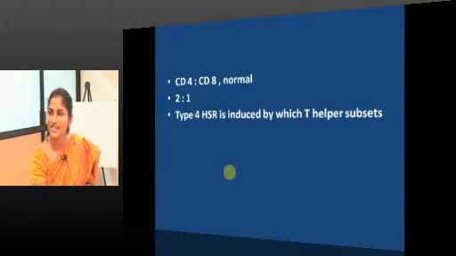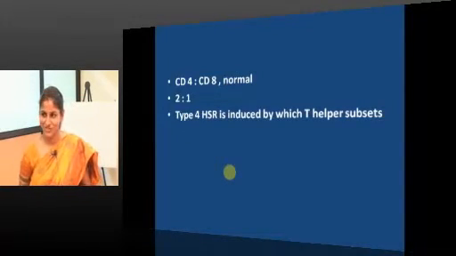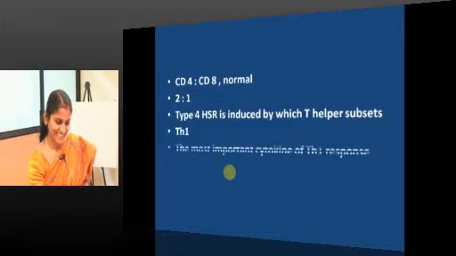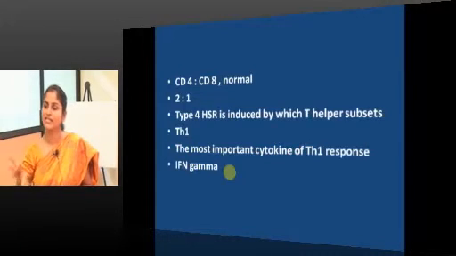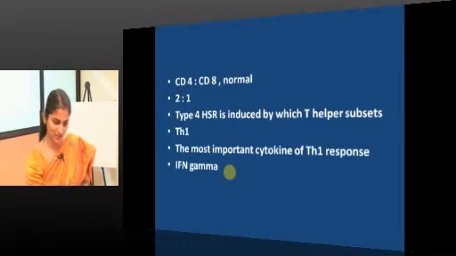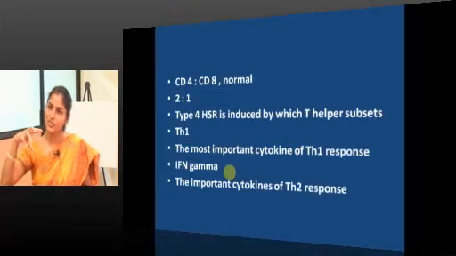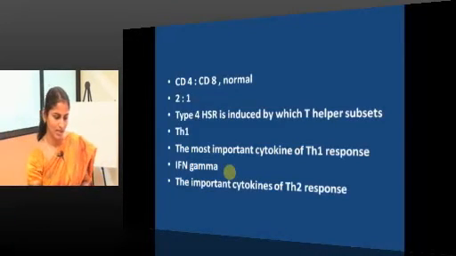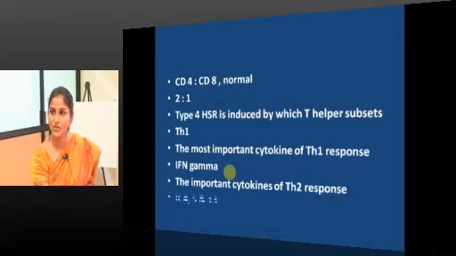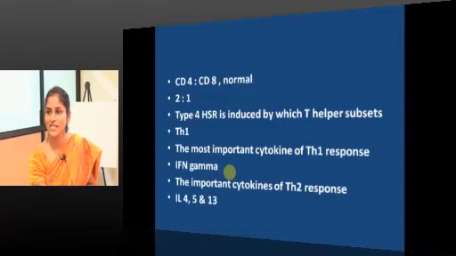Type 4 by TH1. The most important cytokine of TH1 response is interferon gamma. To sustain the TH1 population, it is IL-2. The more important cytokines of TH2 response: IL-4, 5, 6, IL-10, 13.